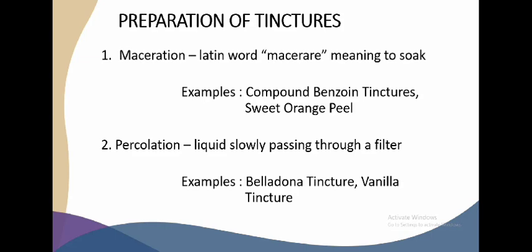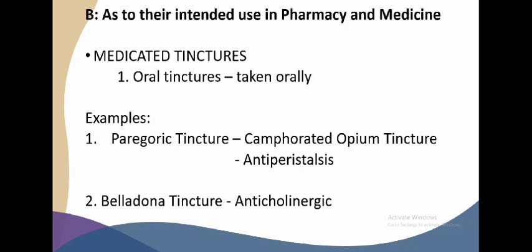Another method for the extraction method is the percolation method. This is a process wherein a liquid is slowly passing through a filter. An example of this is the belladonna tincture and the vanilla tincture. So we are now done with the methods of preparation for the tinctures.